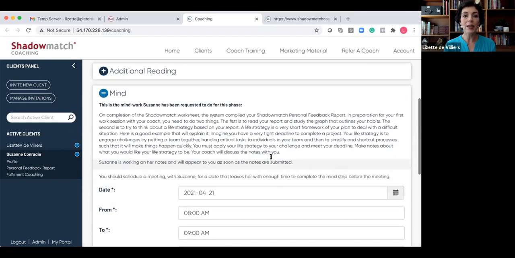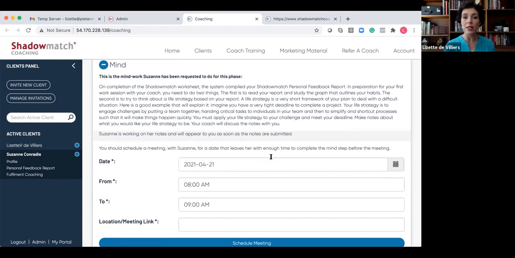The mind phase gives me the information that Suzanne also received and tells me what she had to do in preparation for our first discussion. So it gives the information that she needs to work on. This is in the gray section where I will see her mind work once she has submitted it.